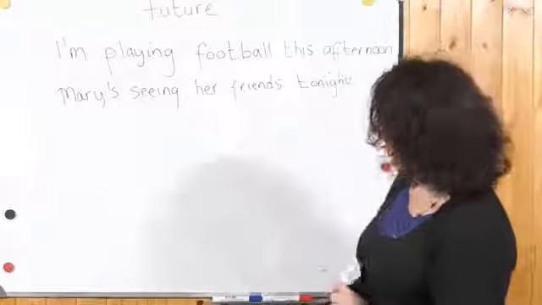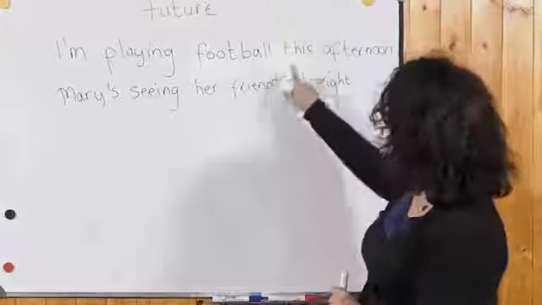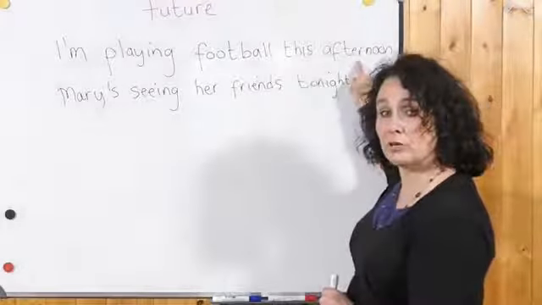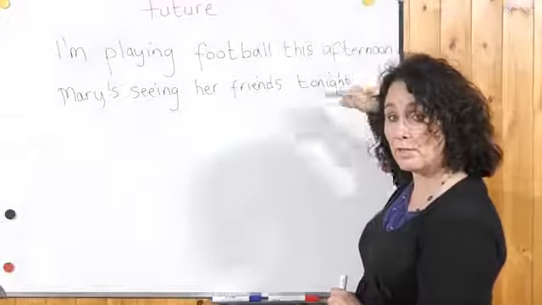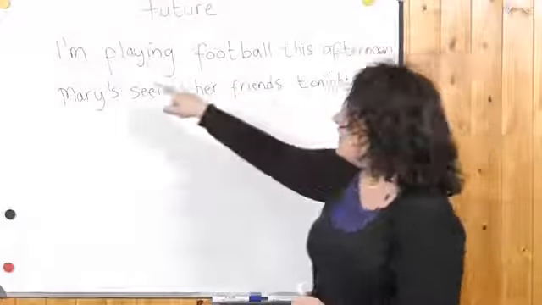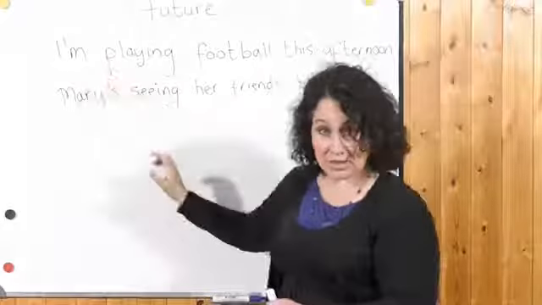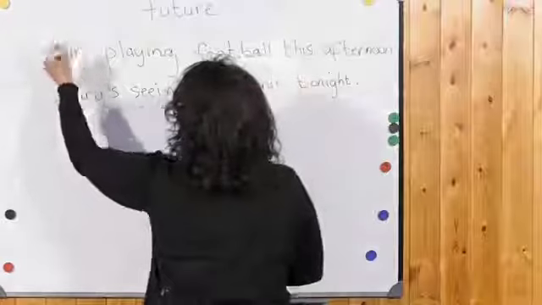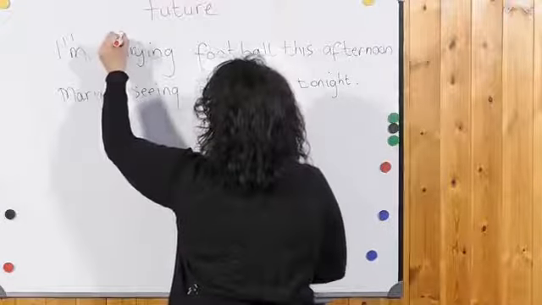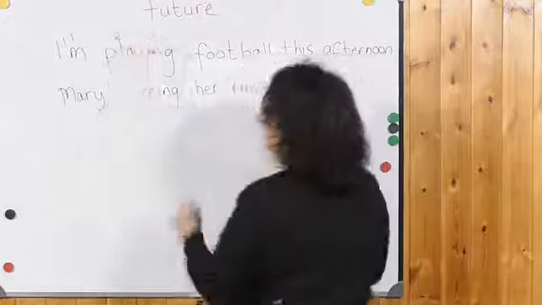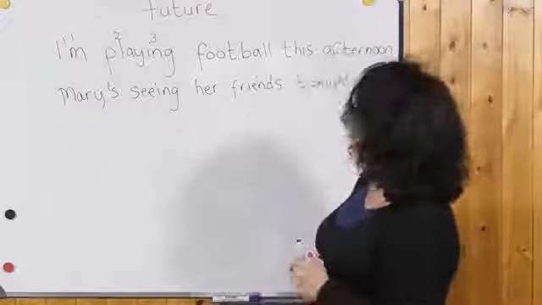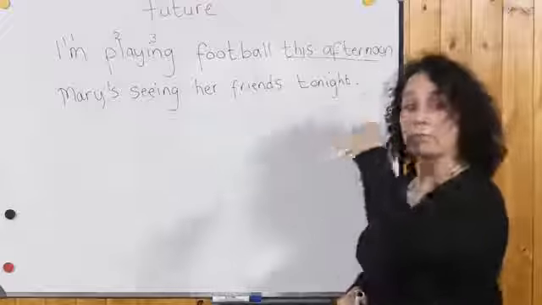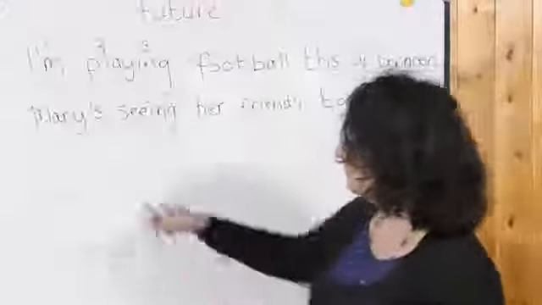So for example, I'm playing football this afternoon. We have our expression of time in the future, like a plan, and here we have the present continuous. You have the verb be, which is number one, the verb to play, and ing. I'm playing football this afternoon. And we have our expression of time in the future.